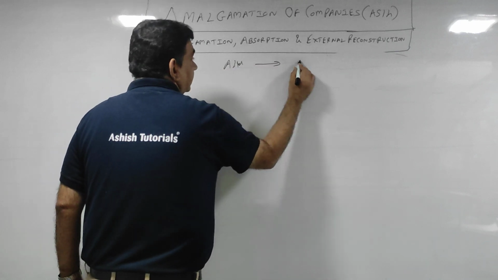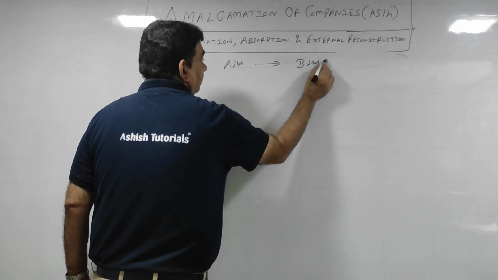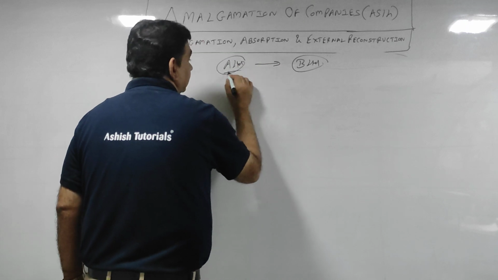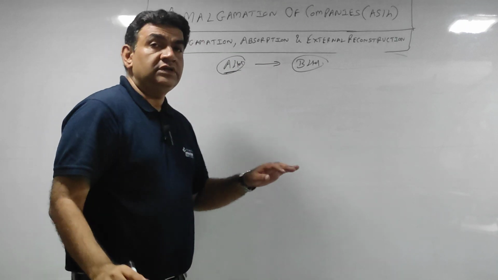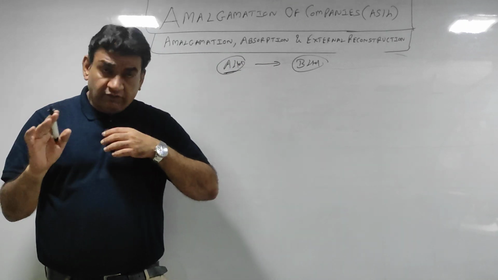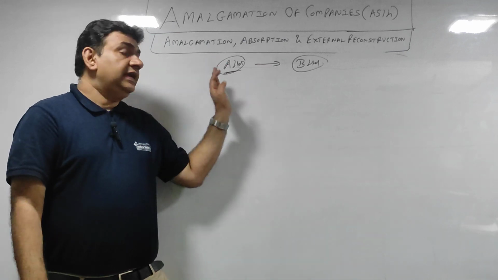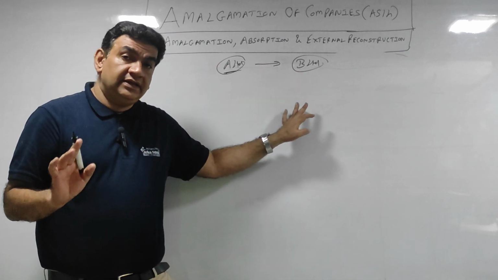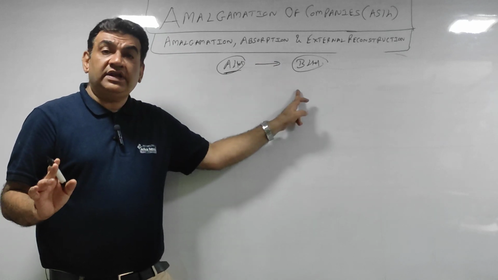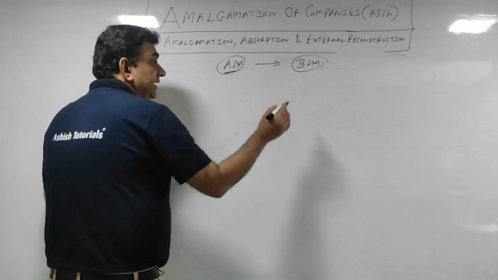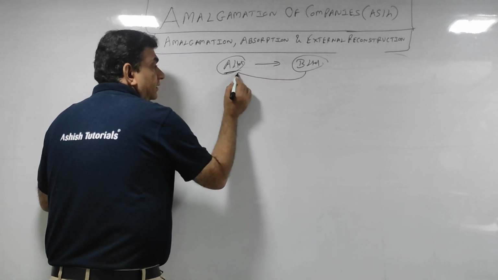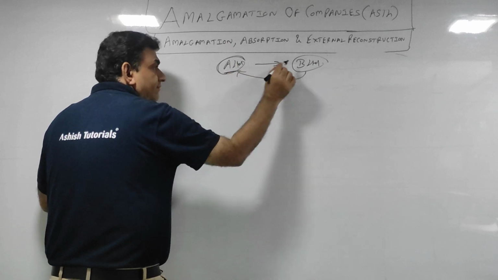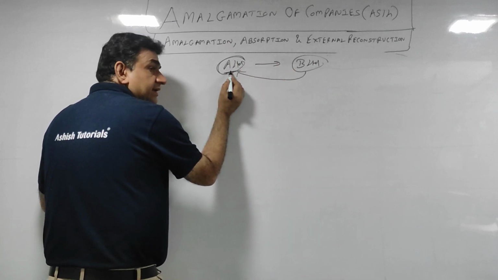A Limited and B Limited, two are there. One company takes over another. Let's say B Limited merges in A Limited.